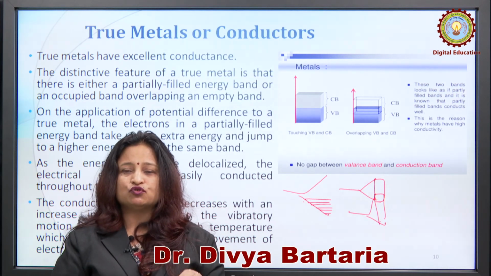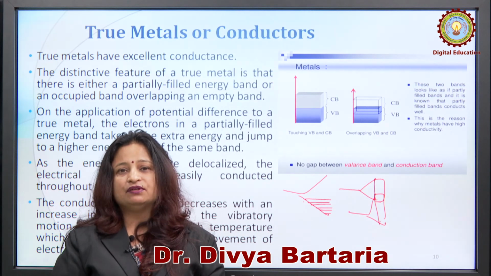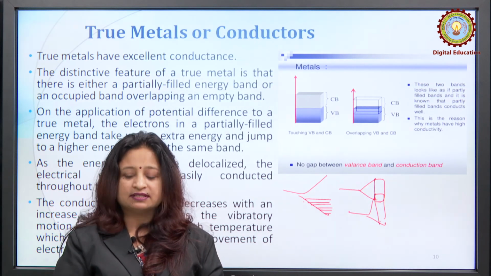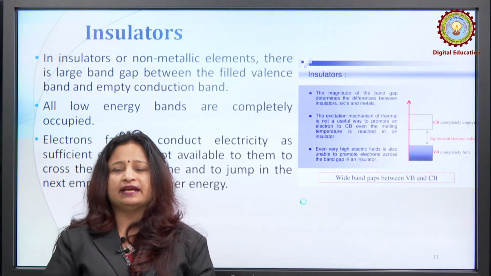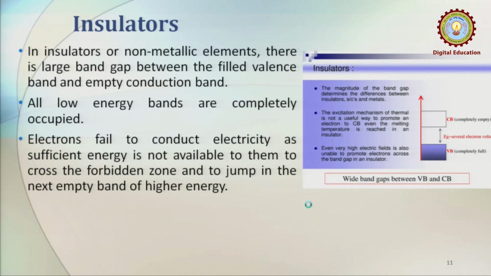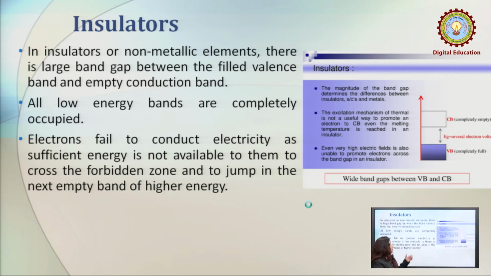So, in case of true metals, always remember that with the rise in temperature, the conductance or the electrical conductivity decreases. Coming to the next category of materials, this is non-conductor or insulator. Here you can see that in case of insulators or non-metallic elements, there is a large band gap between the filled valence band and the empty conduction band. All low energy bands are completely occupied.